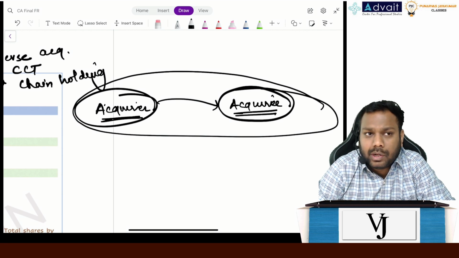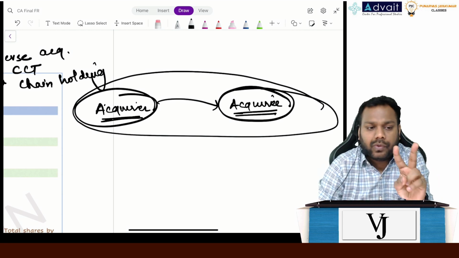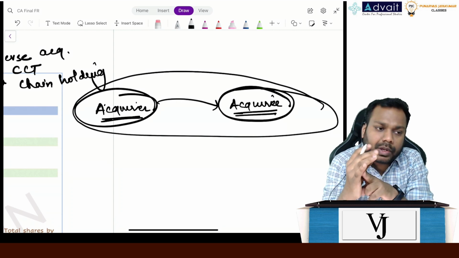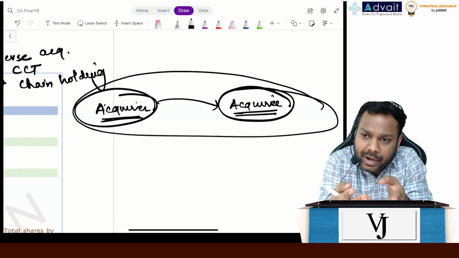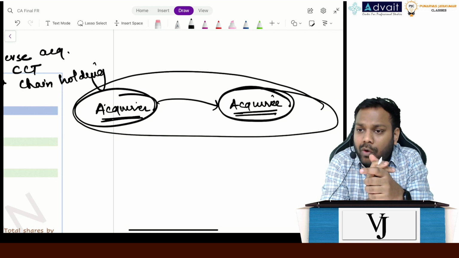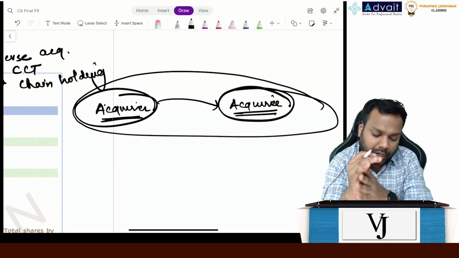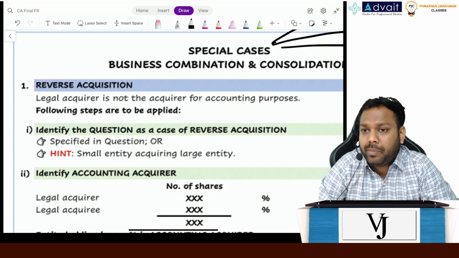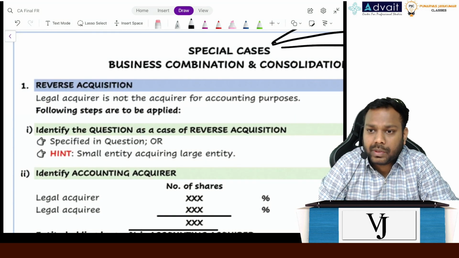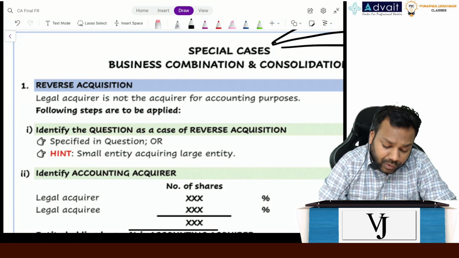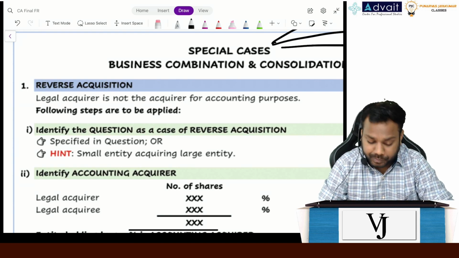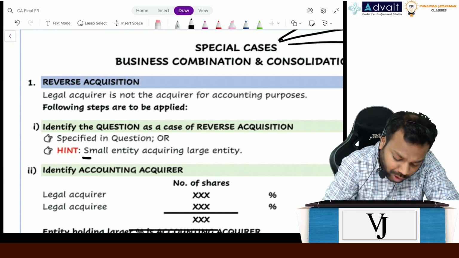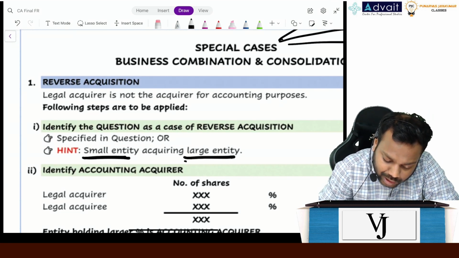Now two questions come up here. First, how will we identify in the exam that it is a case of reverse acquisition? Second, if it is identified to be a reverse acquisition, how will be the accounting treatment for that? Now, how will we identify? First and foremost, it will be specified in the question. If it is not specified, then there will be a hint given in the question that a small company has acquired a large company.